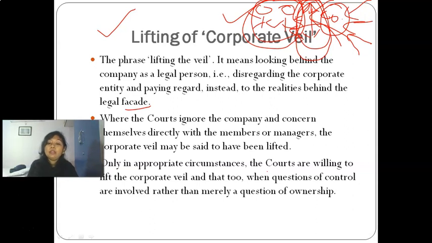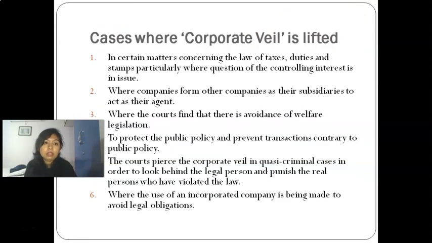Basically, we don't just want to see who is owning the company, we want to see who all are controlling the company. You might have heard the term significant beneficial ownership. That rule came just to know who is actually controlling the company, because sometimes the shareholder in front is not the person actually controlling the company. So this is done to know those persons by whose control the company is working.